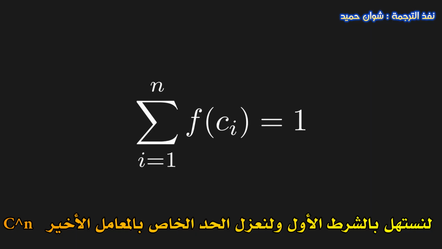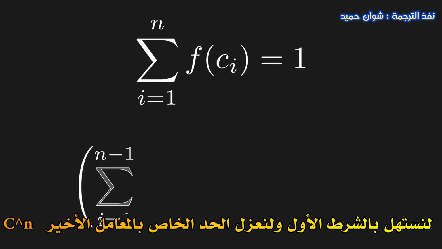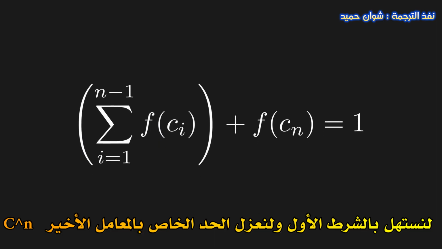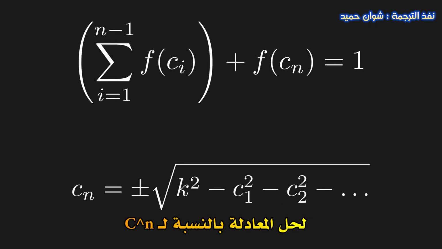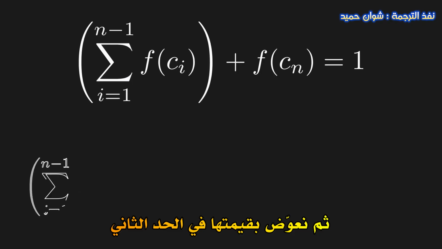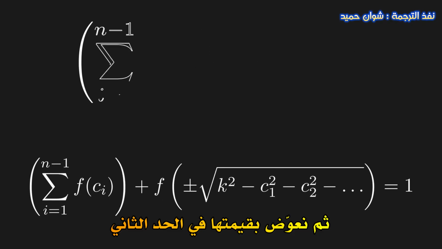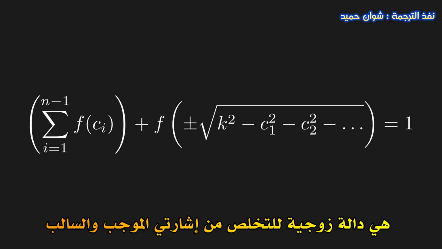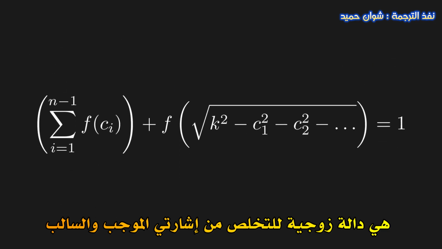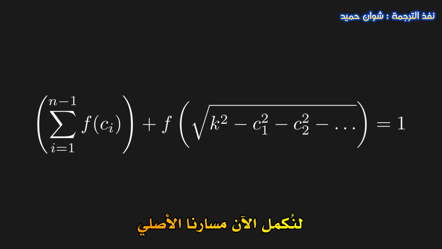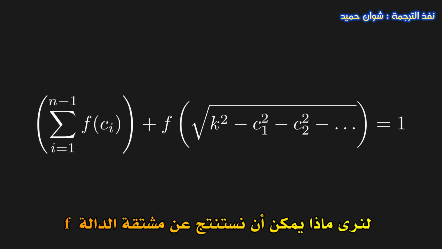With that, let's finally do some mathematical heavy lifting to find F. Let's start with the first condition, and let's single out the term with the last coefficient. Now, we can use the second condition to solve for Cn, and then we can plug this into the second term here. Now, here we use the fact that F is an even function to get rid of the plus minus. Now let's follow through with our original idea and see what we can learn about the derivative of F.